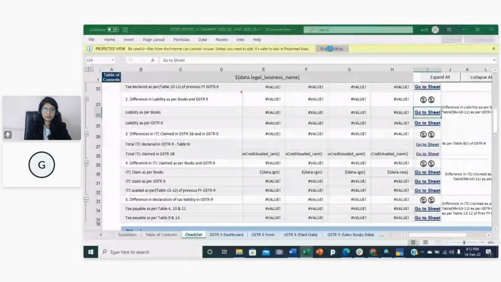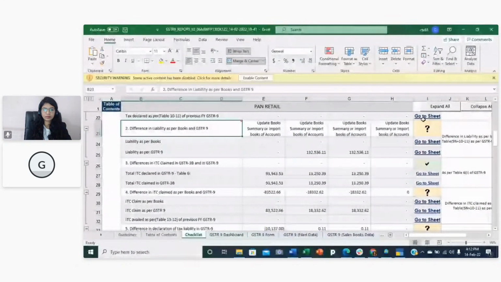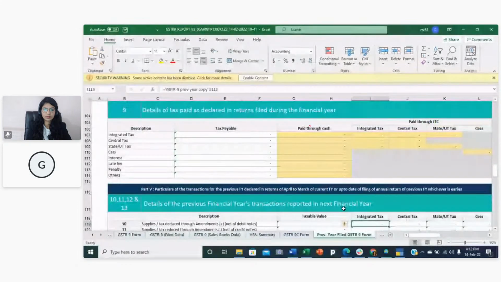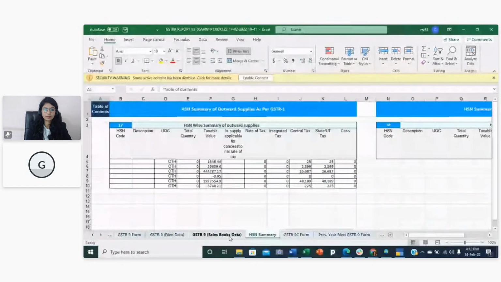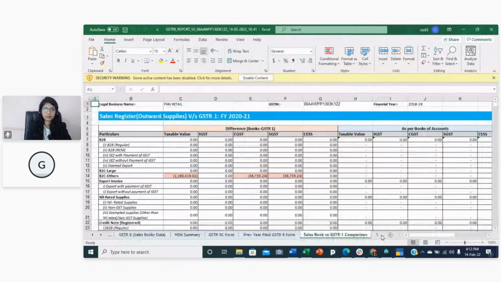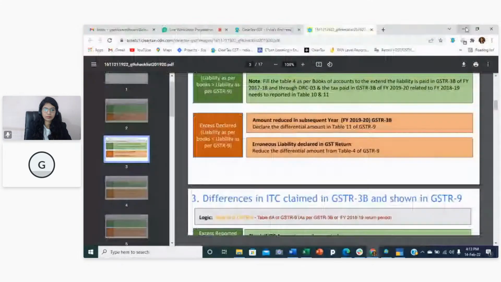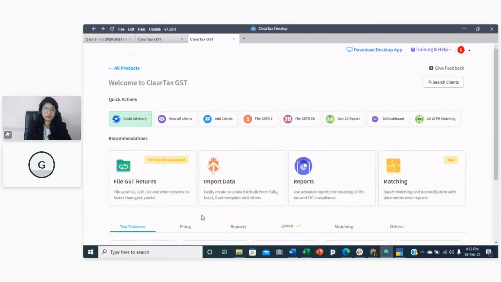If you want to see a particular section, you just click on go to sheet. You will be landed on the sheet from where the data comes. If you want to see that particular sheet, it's a summary. All the data is here, and even the comparison reports are also here. You can check them. You can see the calculations also, and accordingly, you can also prepare the 9C form from here itself before even filing GSTR9.